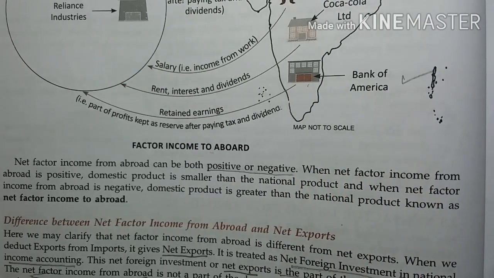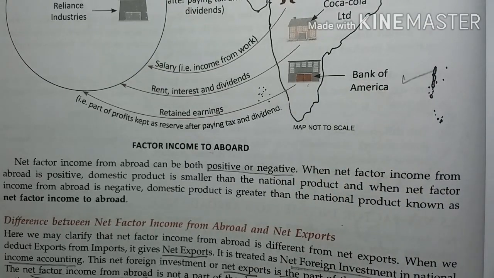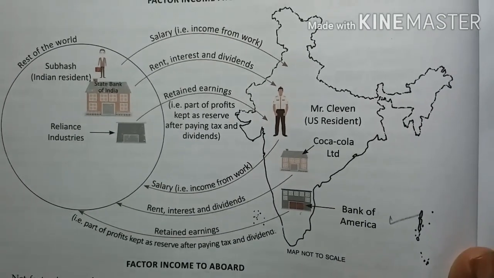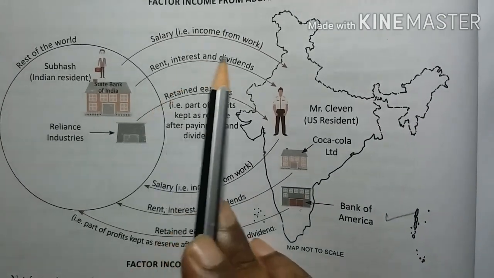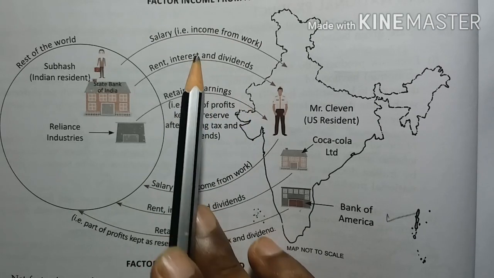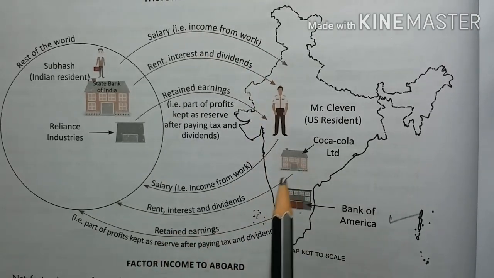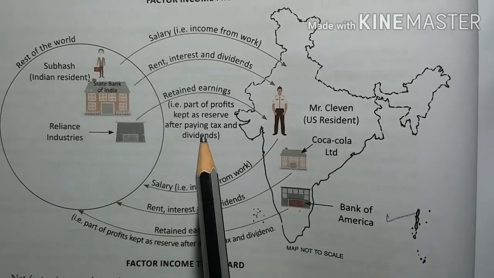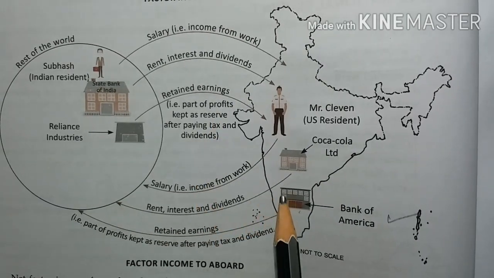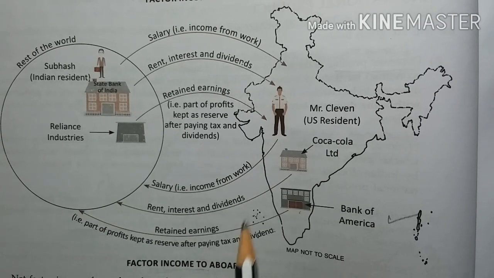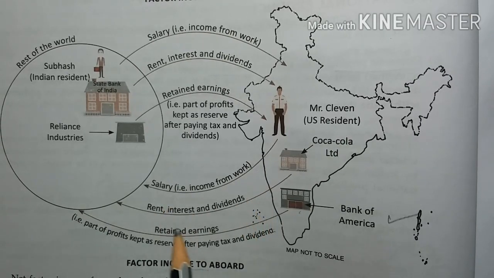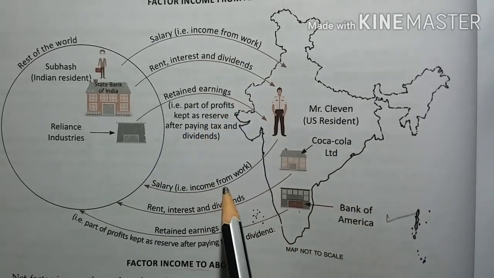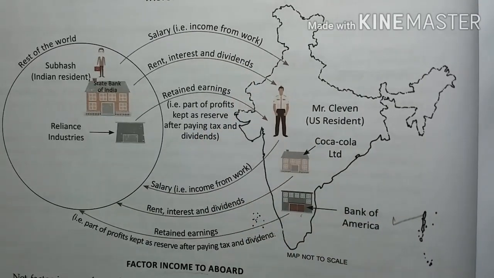So it will depend upon what amount of figure is going outside and what amount of figure is coming inside to our country. Suppose the amount which is coming inside our country is more compared to the amount which is going outside, then the figure of NFIA will be positive. But if factor income to abroad is greater in amount and factor income from abroad is lesser in amount, then NFIA will be a negative figure.